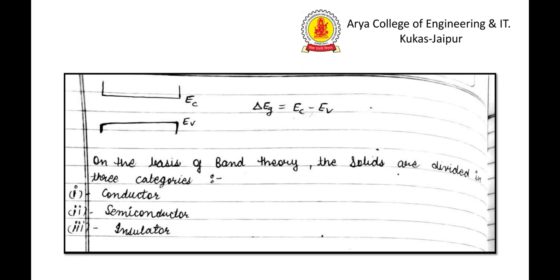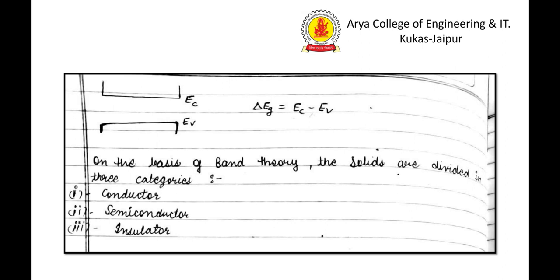On the basis of band theory, solids are divided into three categories: conductors, semiconductors, and insulators. In conductors, there is no energy band gap. In conductors, the conduction band and valence band overlap each other. Next are insulators.